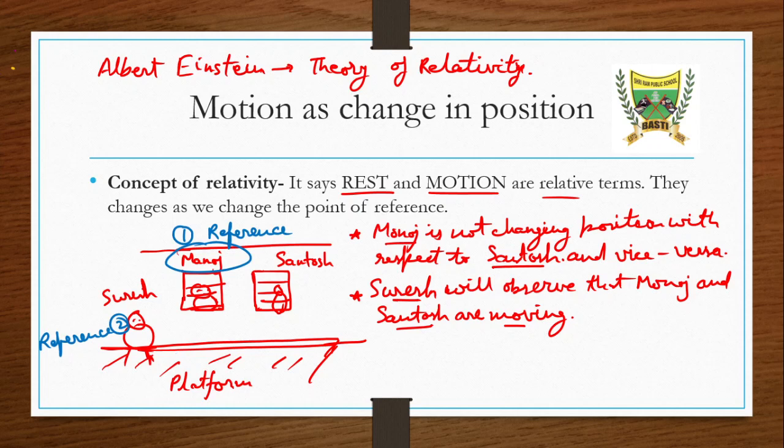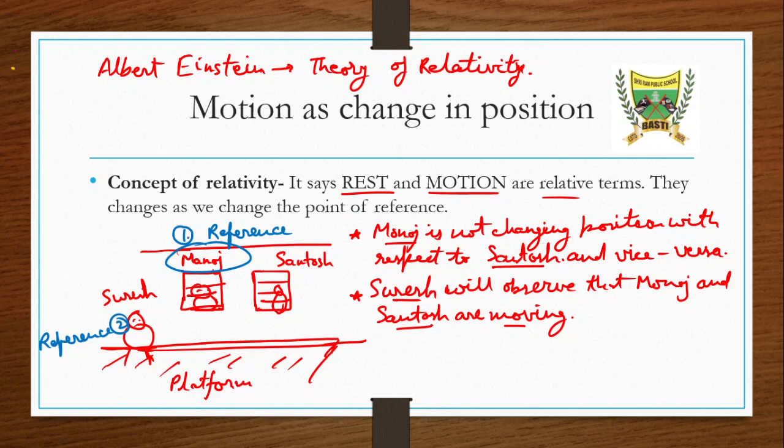When we took reference with respect to Manoj, we said Santosh is at rest but Suresh is in motion. But when we look through the eyes of Suresh, we say Suresh is standing, not moving, but Manoj and Santosh are moving. So this is the concept of relativity with change in position of reference.